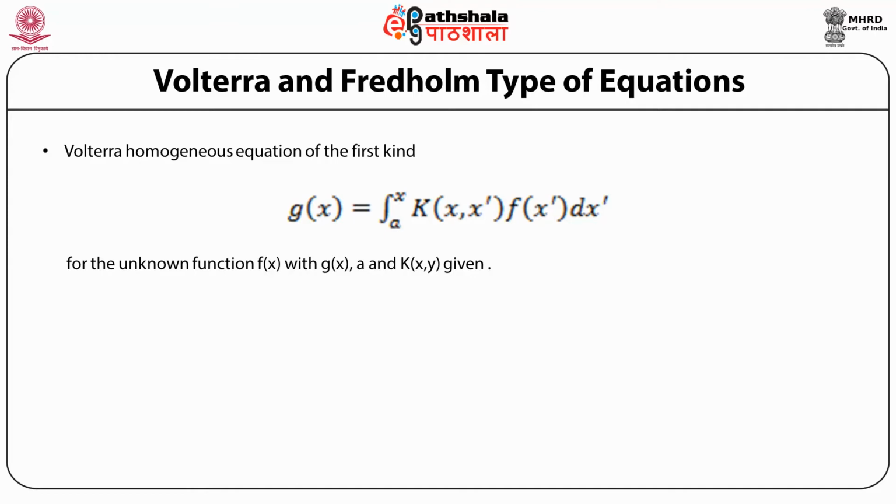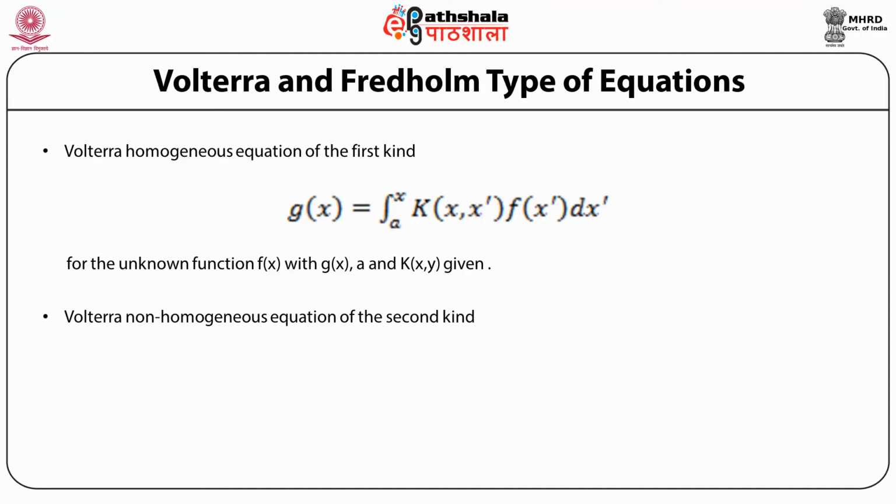Notice that the difference between a Fredholm equation and Volterra equation is that a Fredholm equation involves an integral between two definite limits a to b, whereas the Volterra equation involves an integral from a to the variable x. Likewise, a Volterra non-homogeneous equation of the second kind is obtained when you have another function, f of x, on the right hand side.